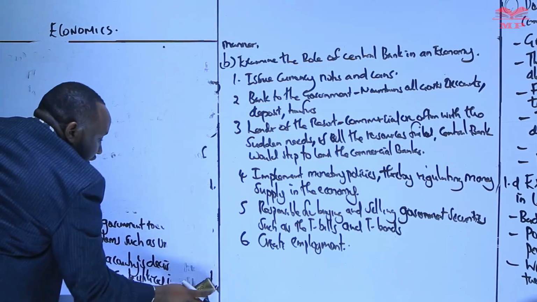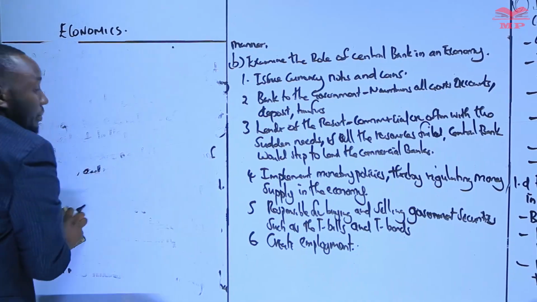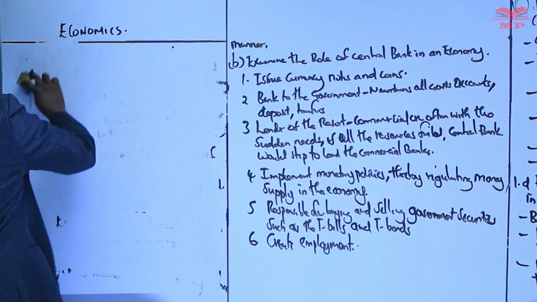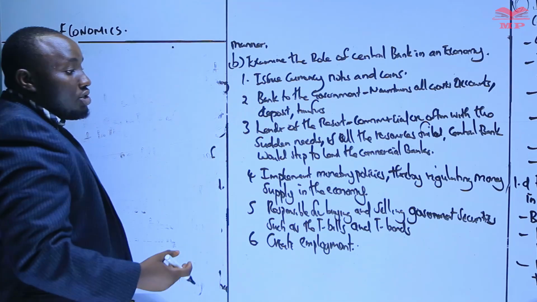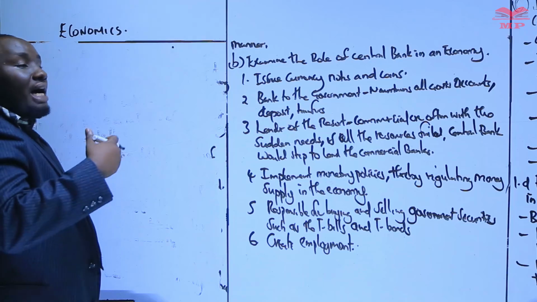So if these least developed countries spend a lot of the money in the purchase of oil, it means that they will be left with no money. Therefore, what remains is that they have to borrow.